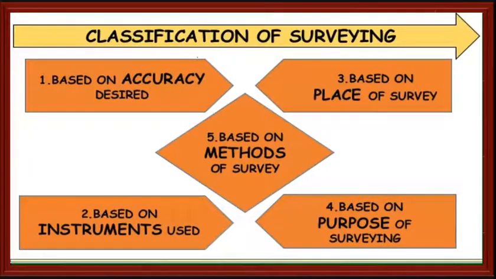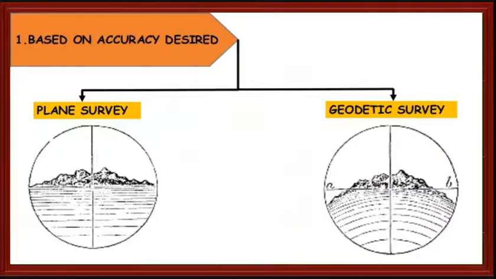Now, classification of surveying. Based on accuracy, based on the instrument we use, based on the place of survey, purpose of survey, and method of survey. Based on accuracy, we have plane surveying and geodetic surveying, which we have already seen.